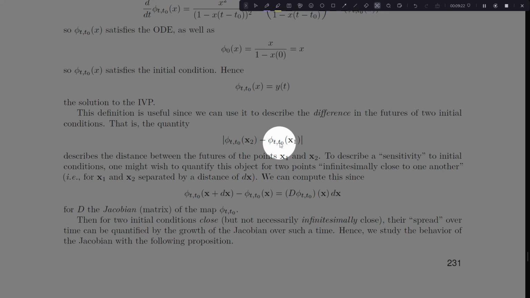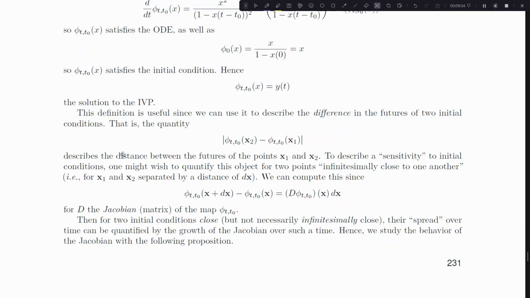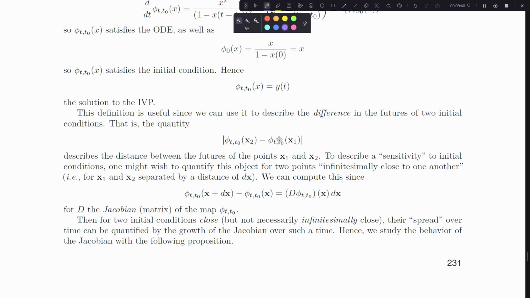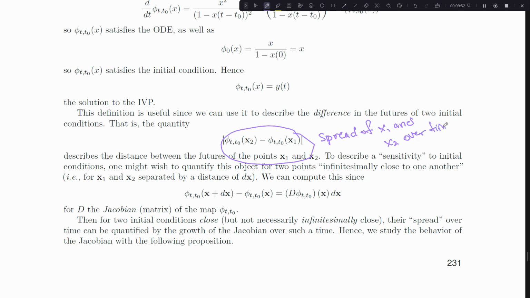I initialize my dynamics at x1 and I initialize my dynamics at x2. Then the difference in the flow maps for some future time t describes the distance between the futures, right? I can compute the spread. This is the spread of x1 and x2 over time. So that difference describes the spread of two initial conditions over time. We can think about saying, okay, what about the spread of two initial conditions infinitesimally close to each other?